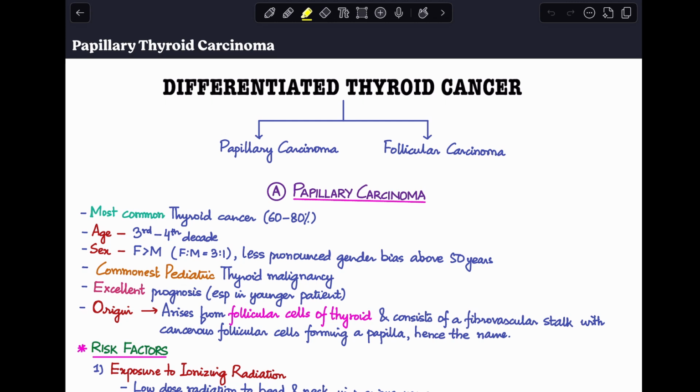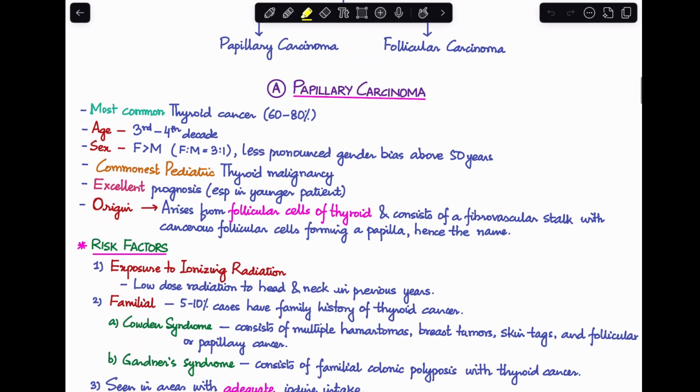Okay, so before we start discussing papillary carcinoma, I just wanted to tell you first that thyroid cancer, when it is differentiated, consists of two types. One is papillary carcinoma and one is follicular carcinoma. Both these carcinomas take their origin from the follicular cells of thyroid. In today's discussion, I'll be discussing papillary carcinoma, and in my next class, I'll be talking about follicular carcinoma of thyroid. So let's get started with papillary carcinoma.